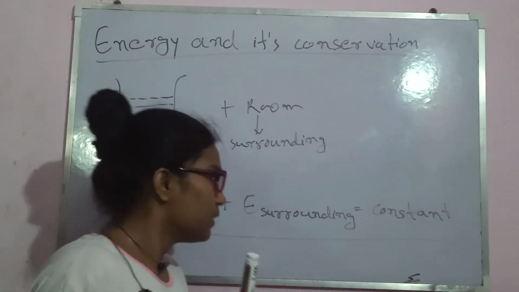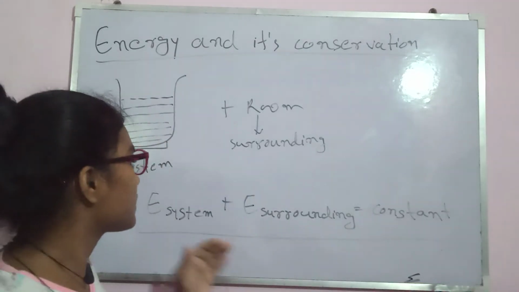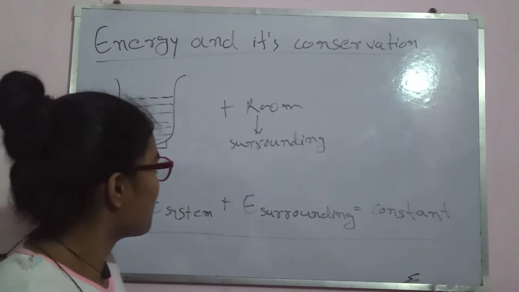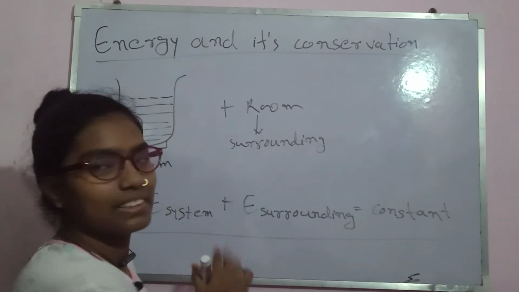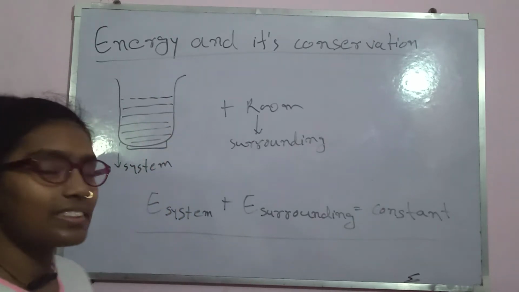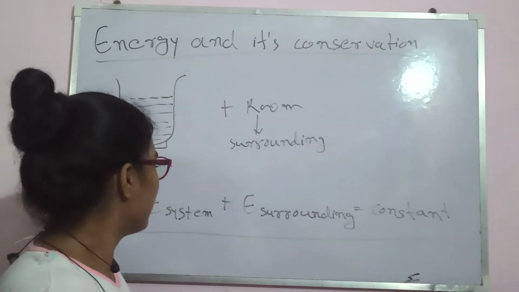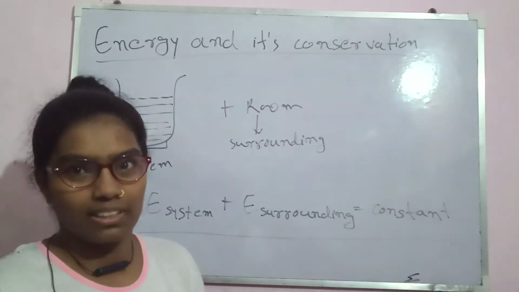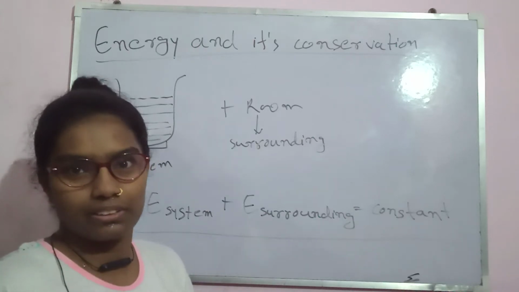We are here to discuss the conservation part well. As I said in our last video, the energy of the system and its surrounding is always constant. This is the law of conservation of energy.